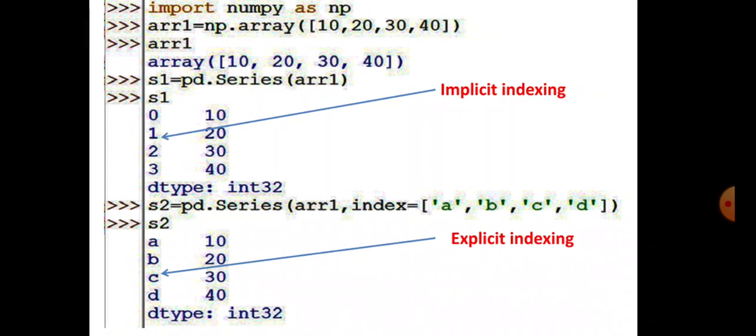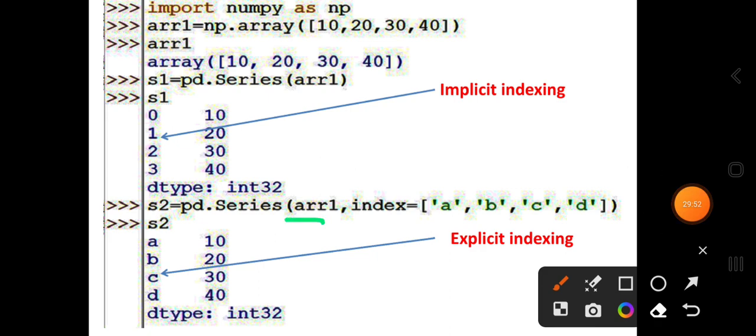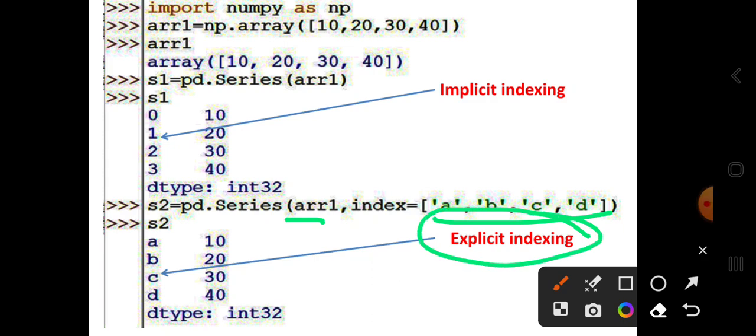In the case of the S2 series, you have to pass array1 for data and 'a', 'b', 'c', 'd' for indexing, then this explicit indexing is used in the series S2.